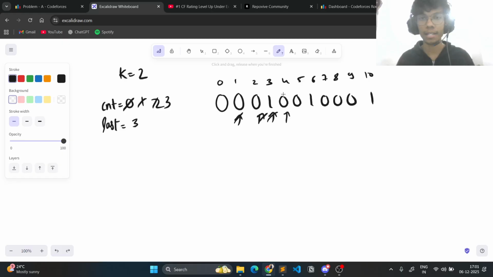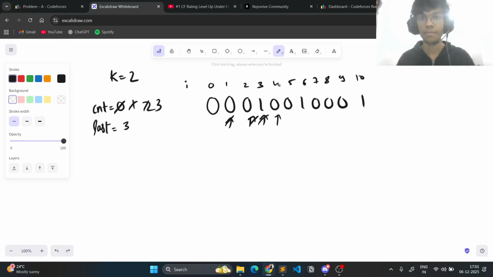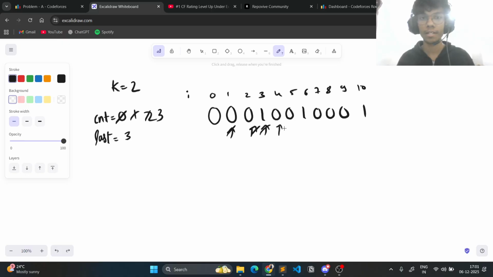So I'll just check, if this is i, by the way, if i minus last, which is the position of the important class, so this is 4 minus 3. If this is greater than k, then I can sleep, otherwise I cannot. So 4 minus 3 is 1. That means I'll have to stay awake. So now I'll move here. Now 5 minus 3 is 2.